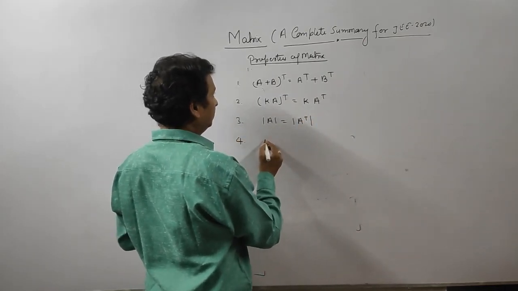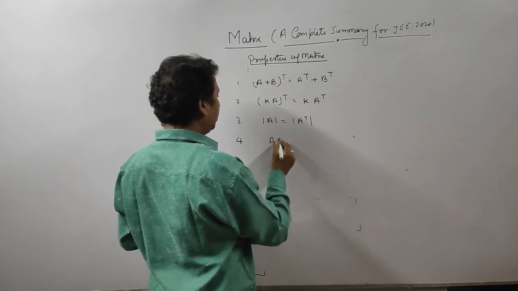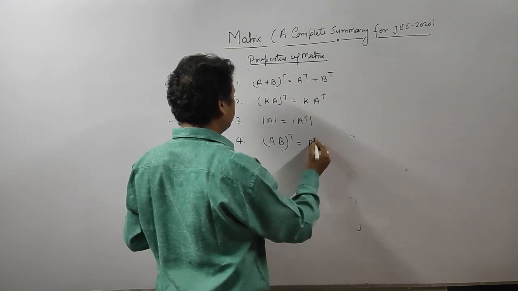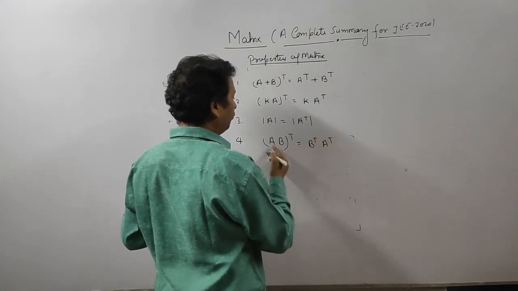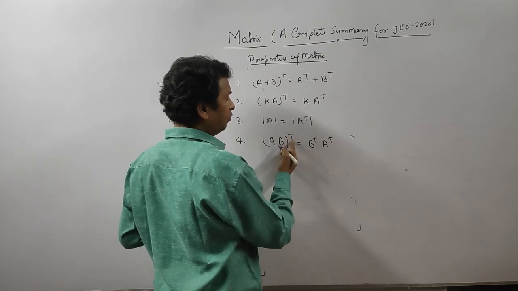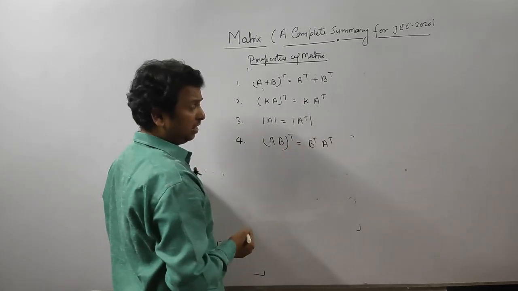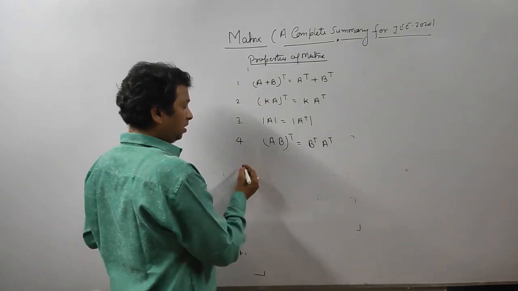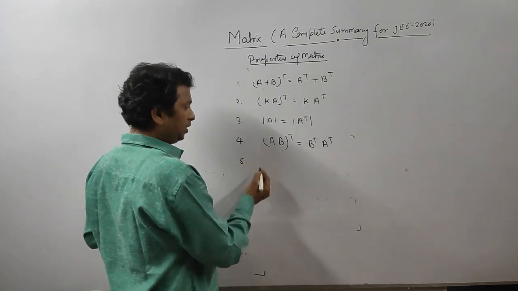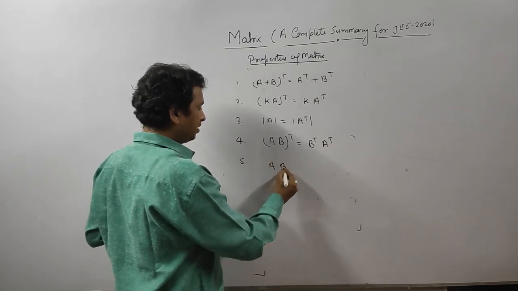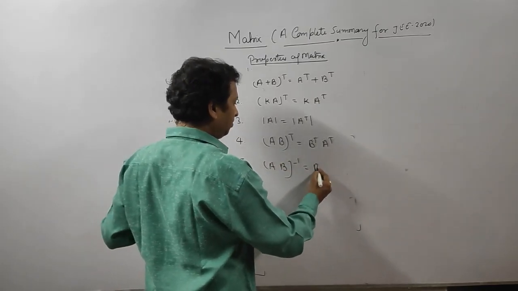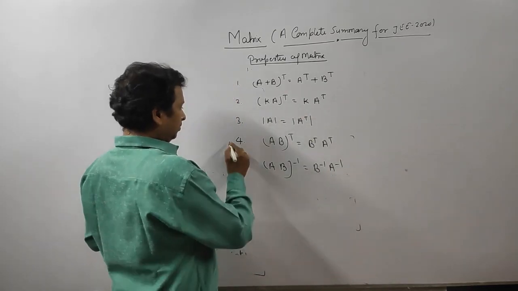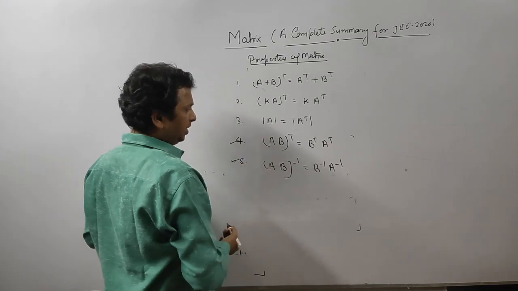Fourth, AB transpose means B transpose A transpose. For matrix multiplication, the transpose opens in reverse order. This is also called the reverse rule. I think you also know AB inverse. The inverse also opens in the same way: B inverse A inverse. Very important. All these properties are very important.